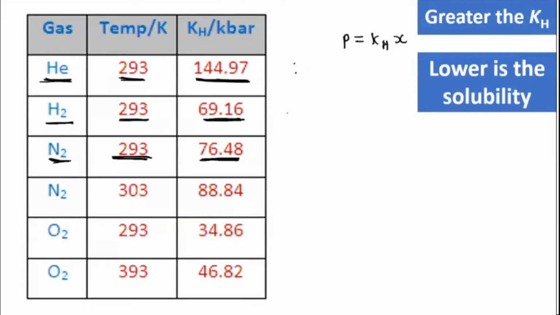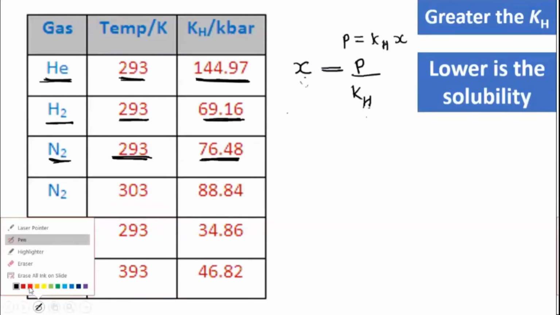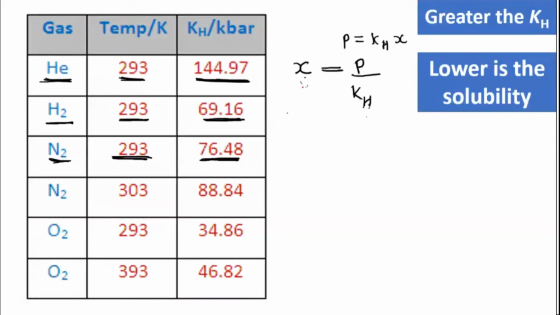So if I have to write in terms of X, that is mole fraction, then I will get P divided by KH. See how mole fraction and KH are related to each other. How are they related? They are inversely related, correct? Inverse relation means if I have higher mole fraction, which means higher solubility, the KH value will be lower. Higher the mole fraction means more solubility.